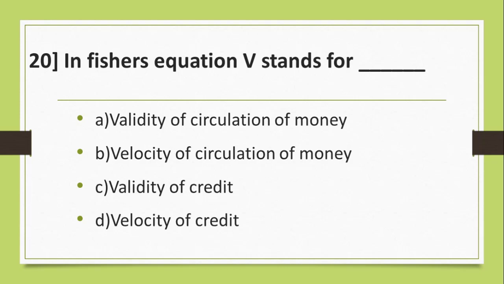Question number 20. In Fisher's equation, V stands for A. Validity of circulation of money. B. Velocity of circulation of money. C. Validity of credit. D. Velocity of credit. And the correct answer is B. Velocity of circulation of money.